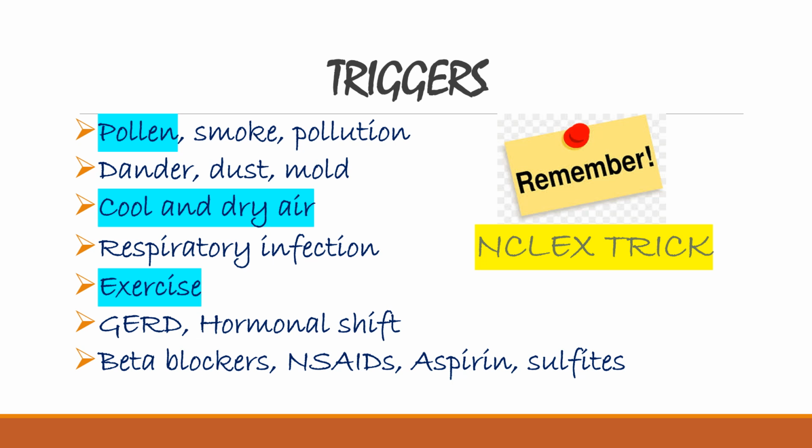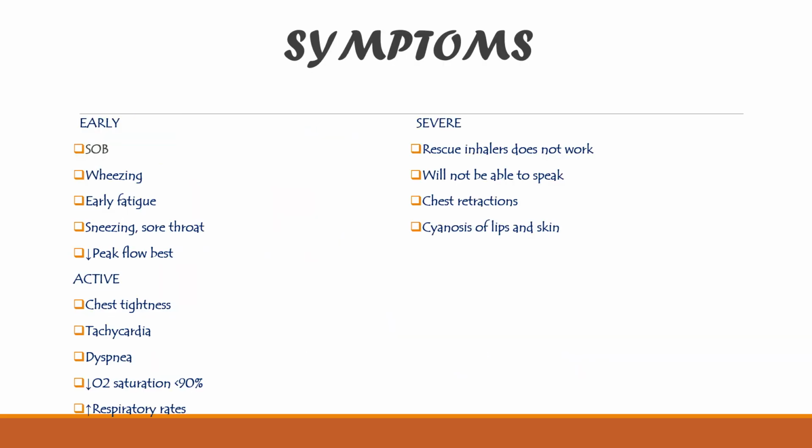Now, the triggers that will cause asthma. Some key points we have to remember that are commonly asked in NCLEX questions are pollen, cool and dry air, and exercise-induced. So for these questions you have to be alert. The common triggers are pollen, smoke and pollution, dander, dust, mold, cool and dry air, respiratory infection, exercise, GERD, hormonal shift, beta blockers, NSAIDs, aspirin and sulfites. So remember the keywords: pollen, cool and dry air, and exercise.